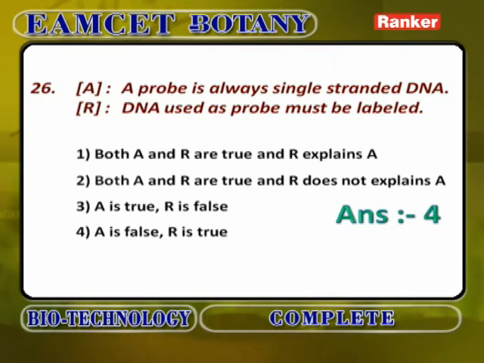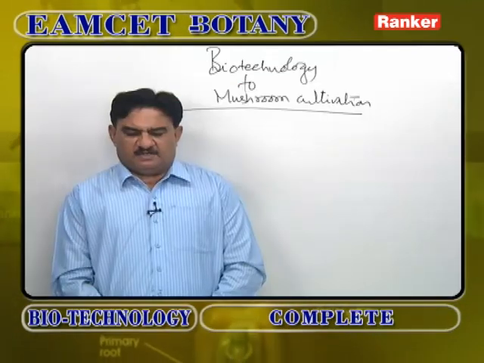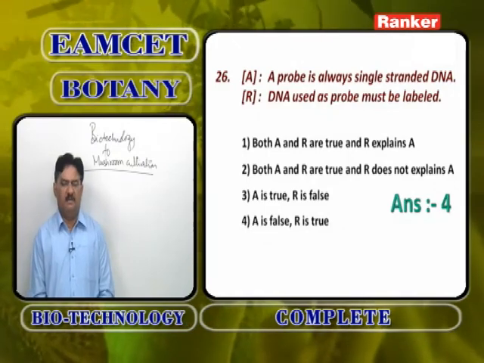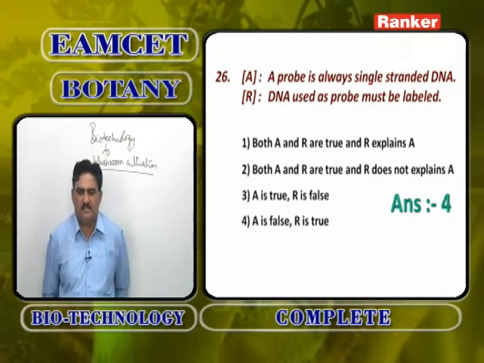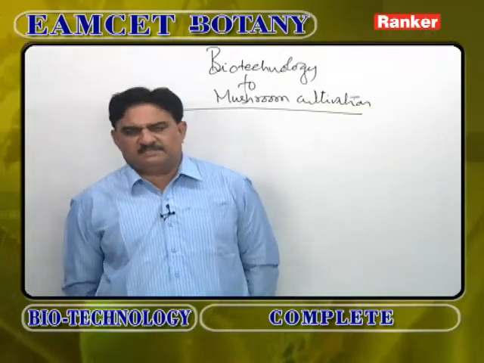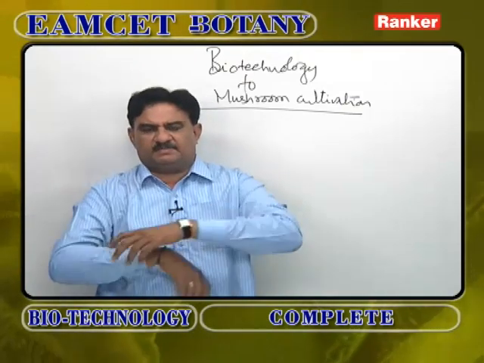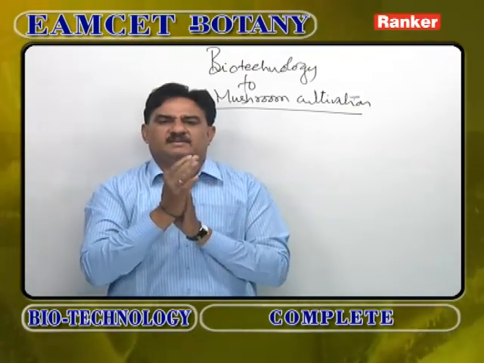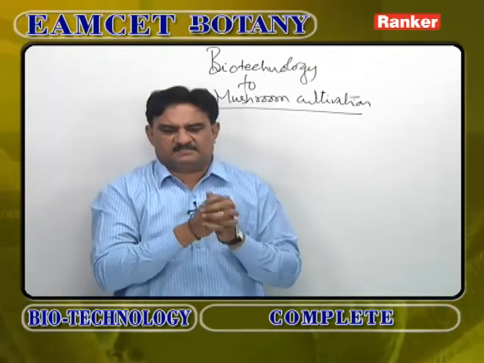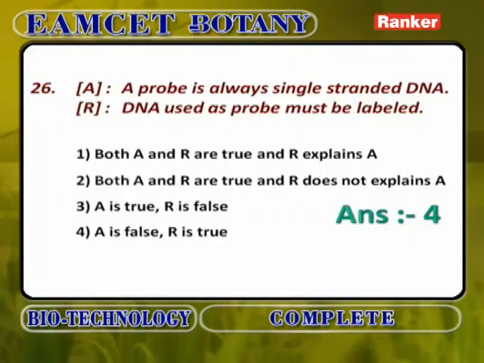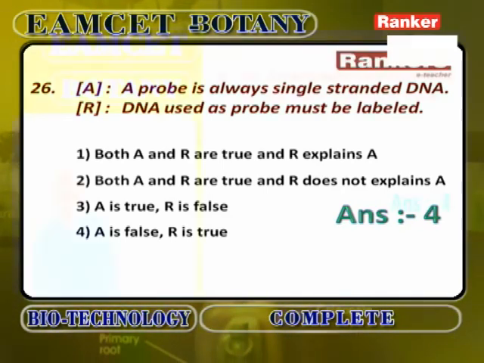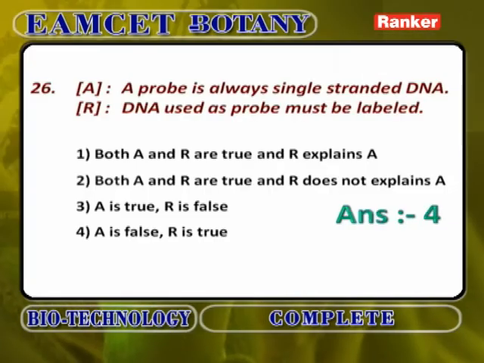A probe is always single-stranded DNA. DNA used as a probe must be labeled. So a probe is always single-stranded DNA is wrong. A probe may be a single-stranded RNA also, but DNA used as probe must be labeled. Without labeling, we cannot identify the correct complementary sequence in the transformed cells. So a probe is always single-stranded DNA is false. DNA used as a probe must be labeled is correct. So A is false, R is true.